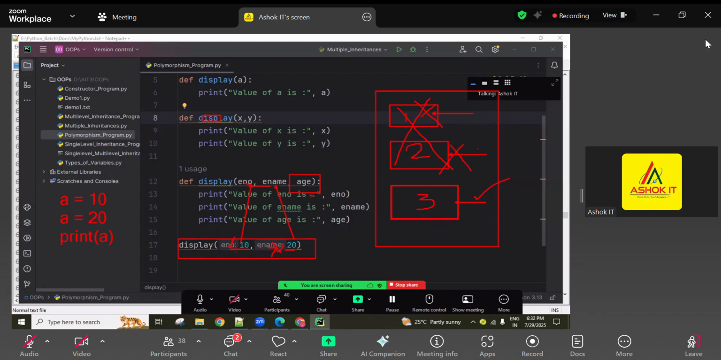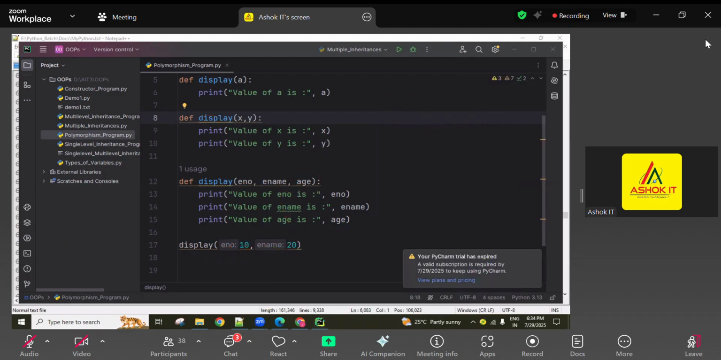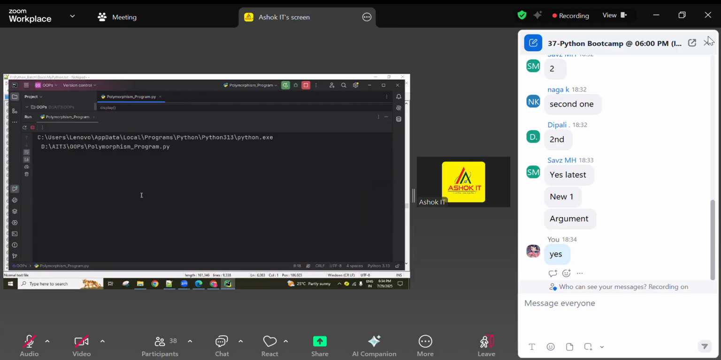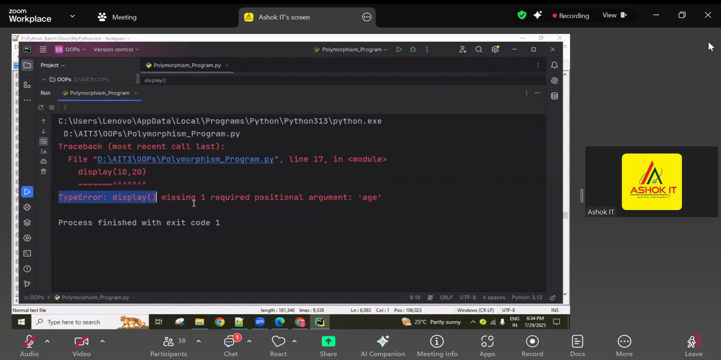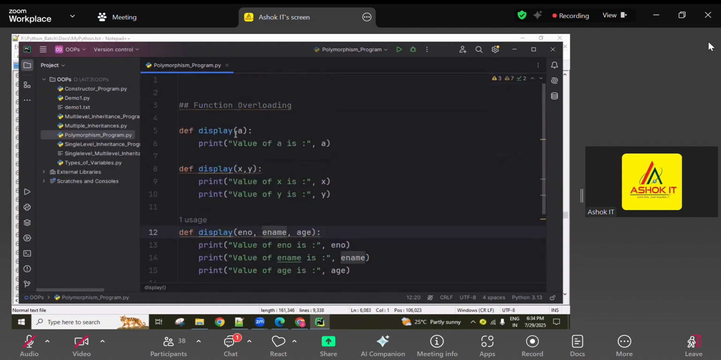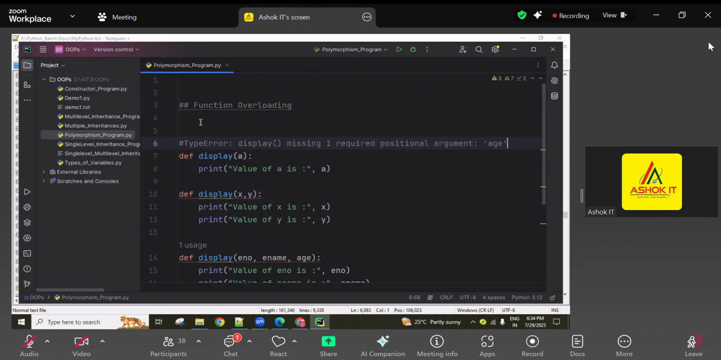Then what output are we getting? We discussed the function rules: however many parameters there are, we have to send the same number of values, the same number of arguments. There are three parameters and I sent two values. That is why you get a type error for the missing parameter. Got it? Check it here. Type error: display missing one required positional argument age. This is the error you are getting because of the missing value. So now identify the answer, guys.